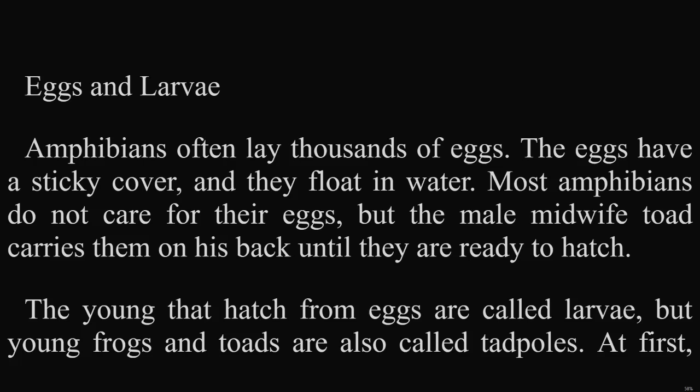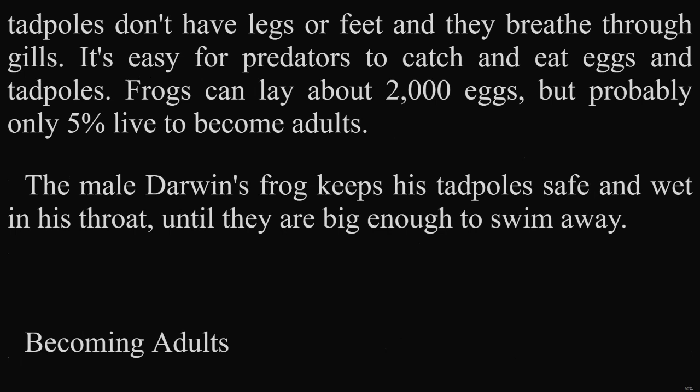The young that hatch from eggs are called larvae, but young frogs and toads are also called tadpoles. At first, tadpoles don't have legs or feet, and they breathe through gills. It's easy for predators to catch and eat eggs and tadpoles. Frogs can lay about 2,000 eggs, but probably only 5% live to become adults.